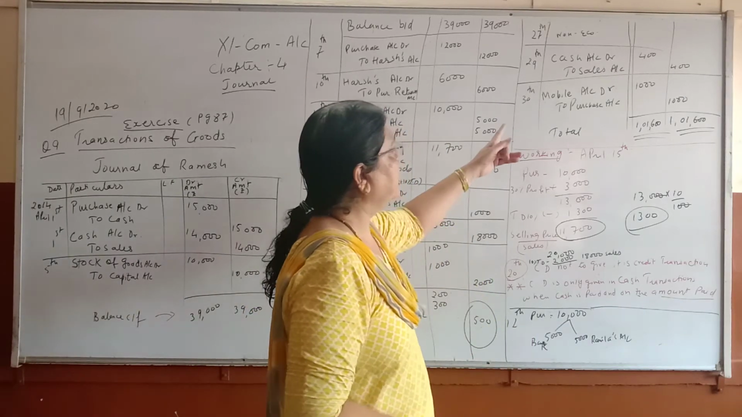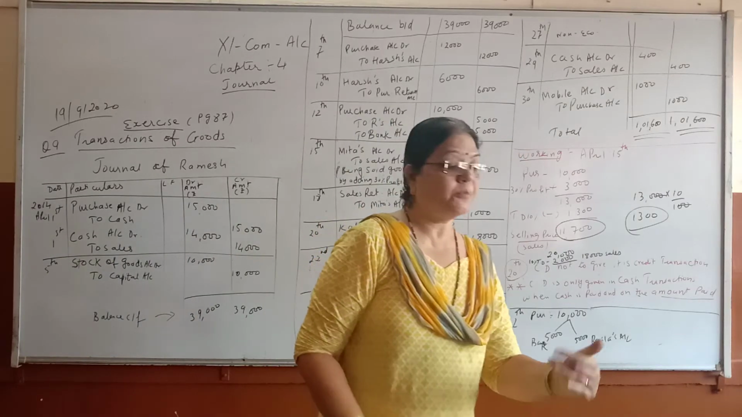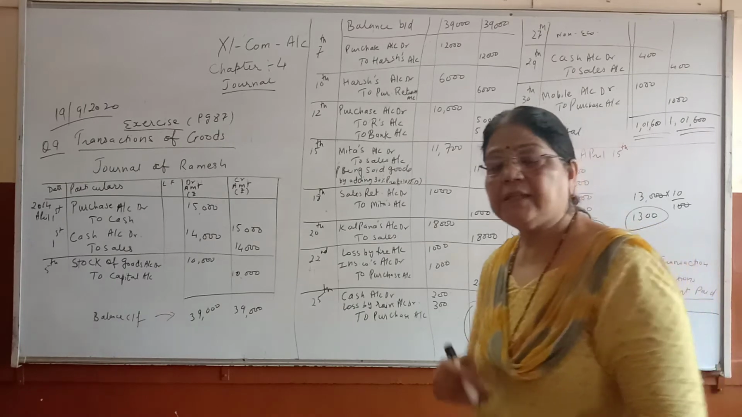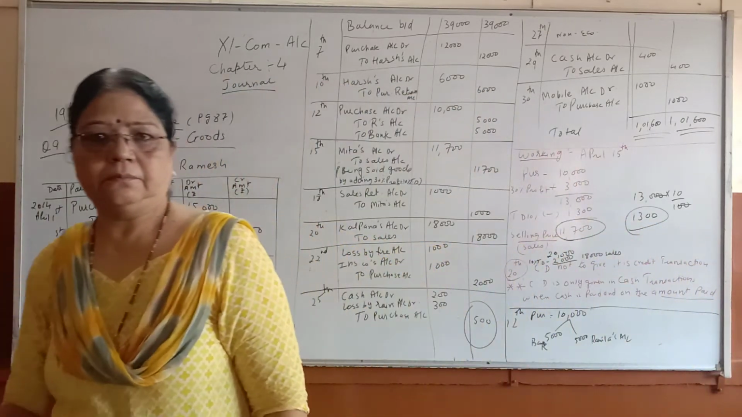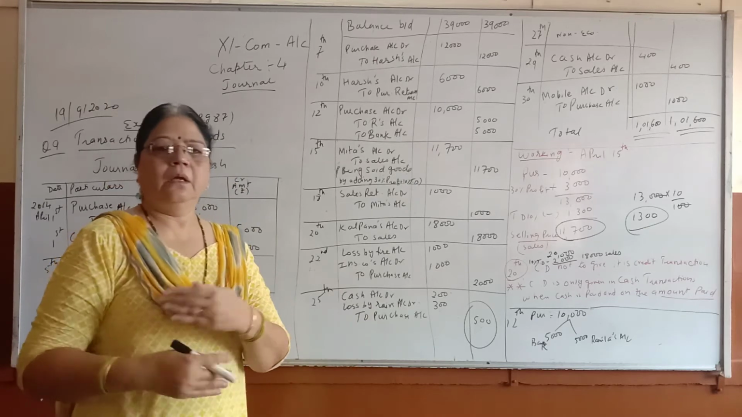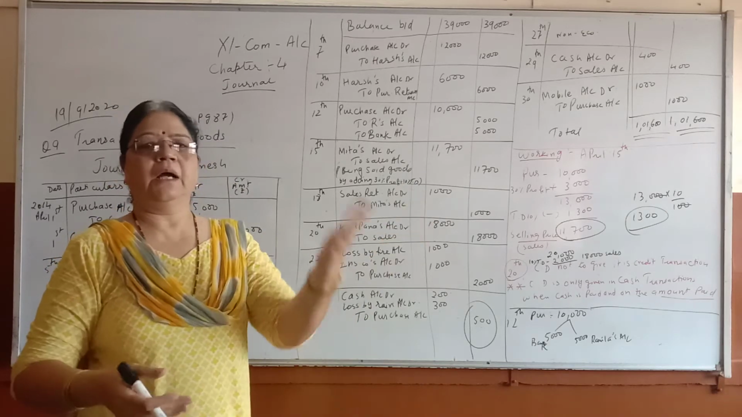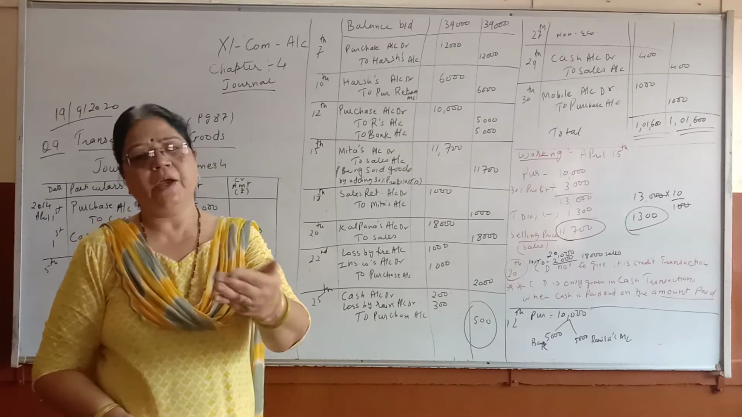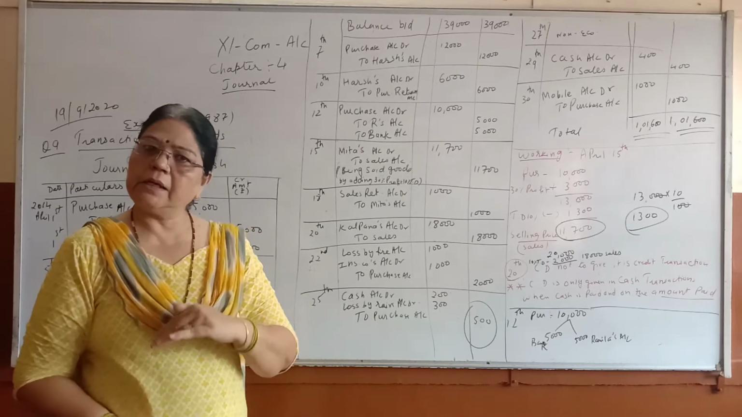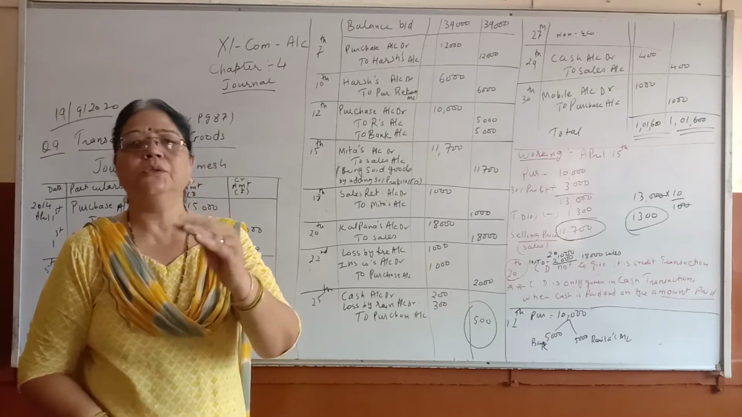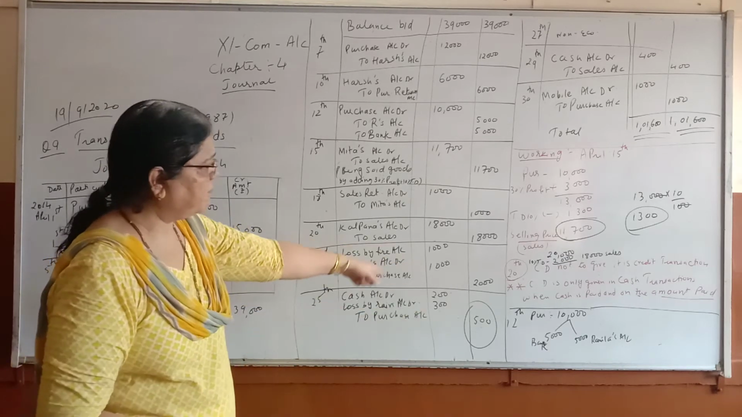And the last one, mobile is purchased in exchange of goods. When you exchange goods, something is going out in exchange. I have given you goods and you have given me a mobile. So the mobile comes in. Mobile is an asset, so it is debited. And what is going out? Goods. And when goods go out, we write purchase.